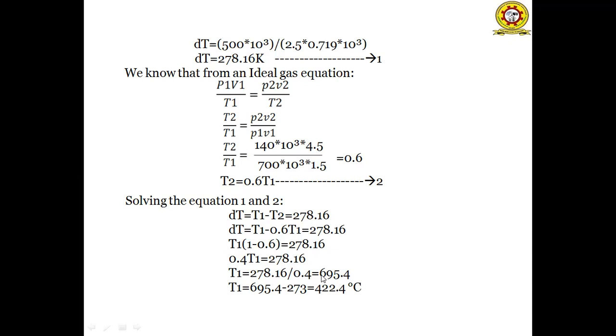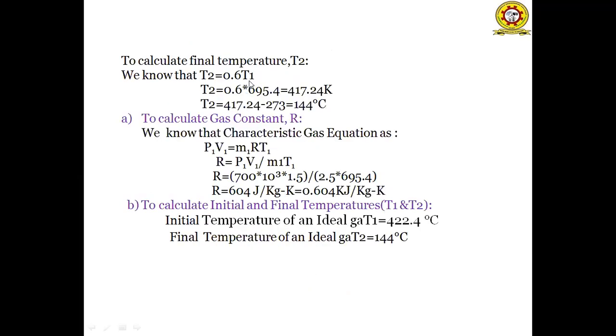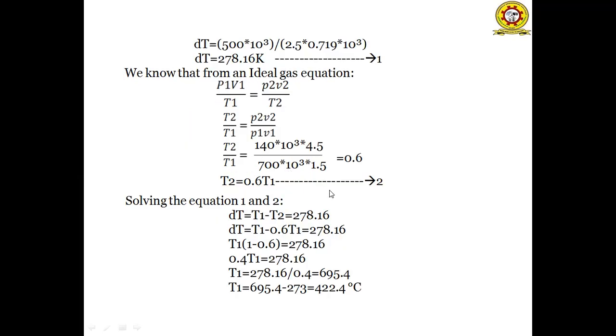We have to convert degree Kelvin in terms of degree centigrade. So 695.4 minus 273, that is equal to 422.4 degree centigrade. So this is the initial temperature of an ideal gas. And we have to calculate the final temperature. So the final temperature of an ideal gas is calculated from the second equation, T2 is equal to 0.6 T1.